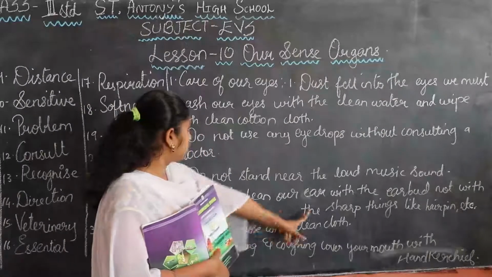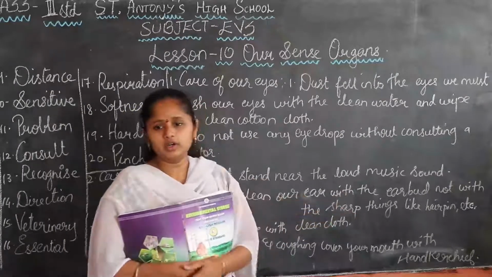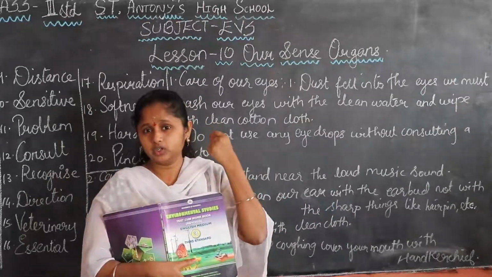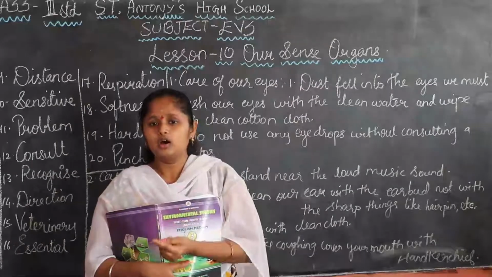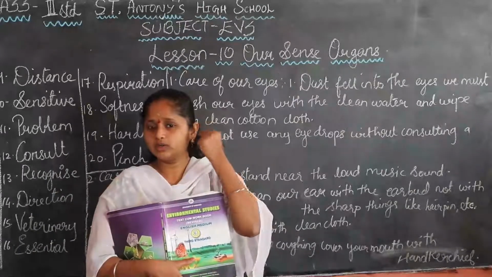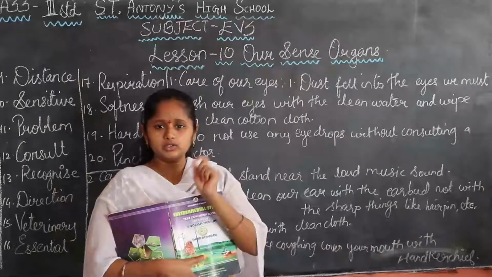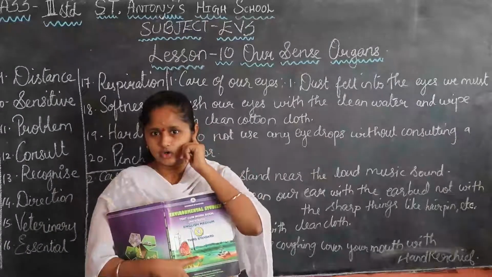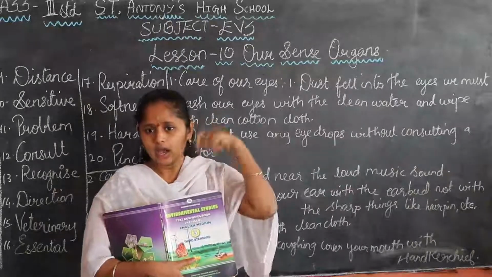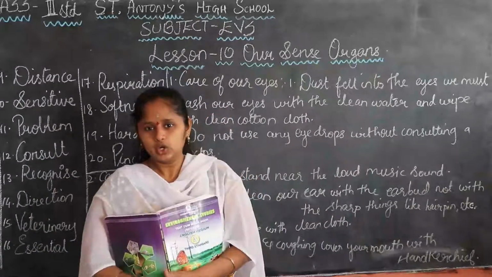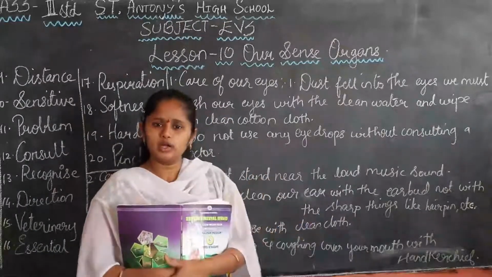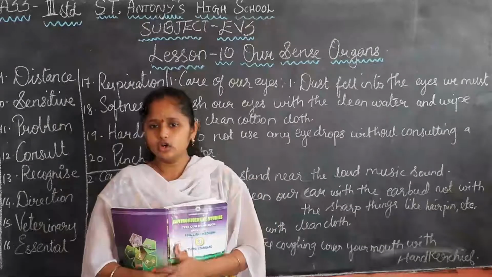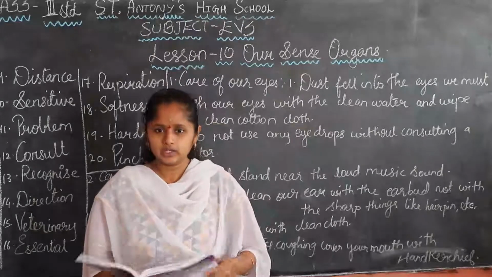Next, we must clean our ear with an earbud, not with a sharp thing or with a hairpin or with the help of a safety pin. You must not clean like that. You must use an earbud or use coconut oil. Put coconut oil into your ears and clean the ears. Or take the help of your elders. Don't do all these things yourself. Take the help of the elders.